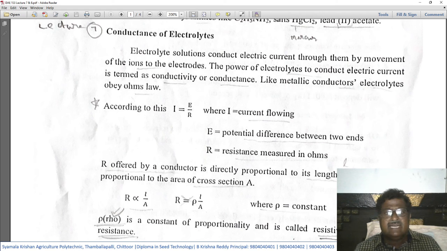The power of electrolytes to conduct the electrical current is termed as conductivity or conductance. So what is this conductivity or conductance? It is the power of the electrolyte to conduct electric current, known as either conductivity or conductance.